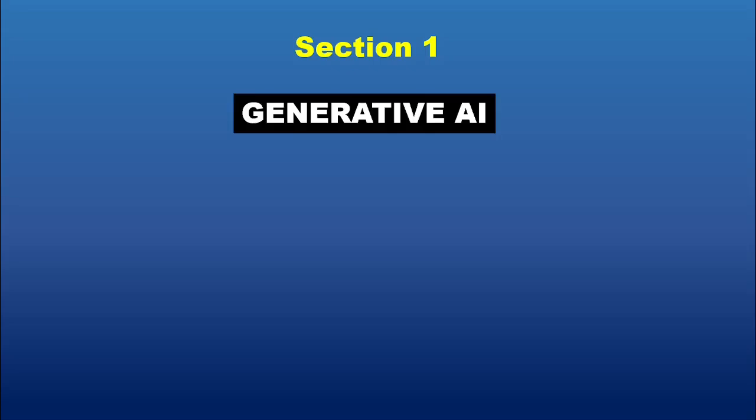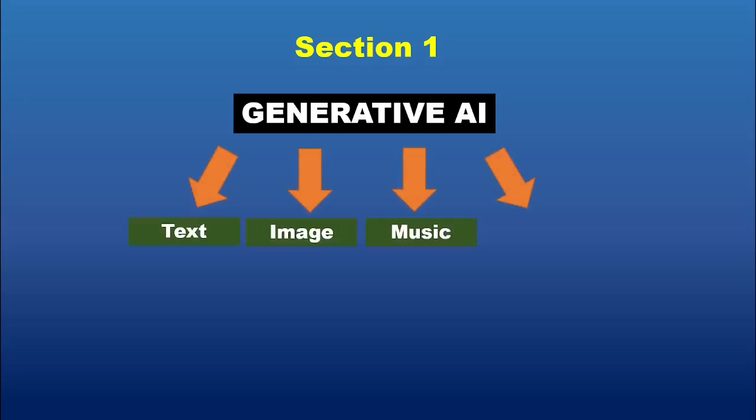Let's get started. Section 1. What is generative AI? Let's begin with the basics. Generative AI refers to a category of artificial intelligence that generates new content, be it text, images, music, or even code. Unlike traditional AI systems that focus on analyzing data and making predictions, generative AI creates. It's like giving a machine a blank canvas and asking it to paint something unique.